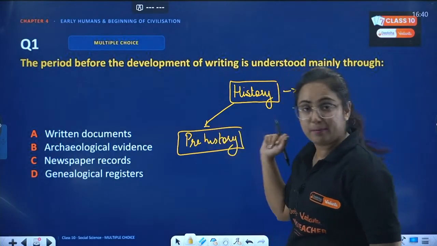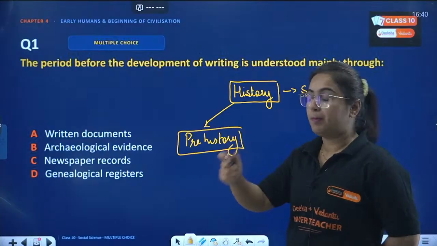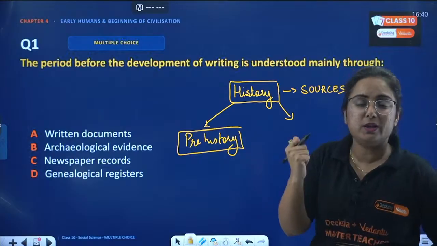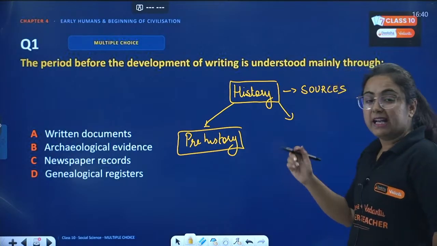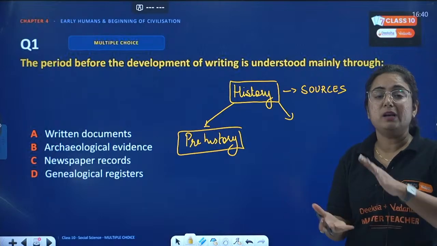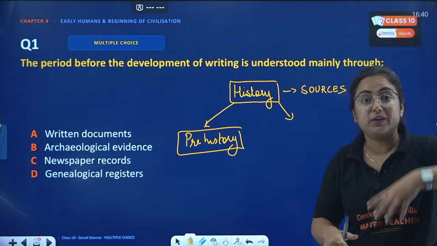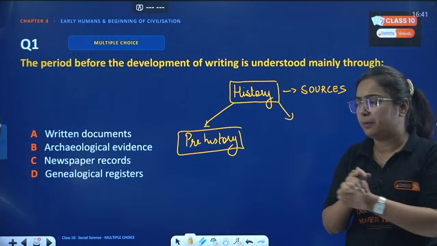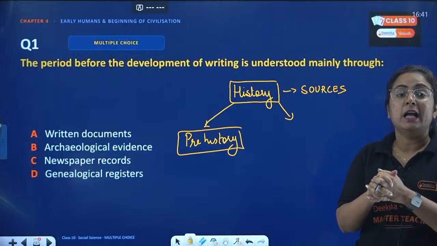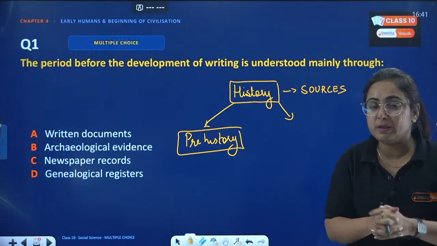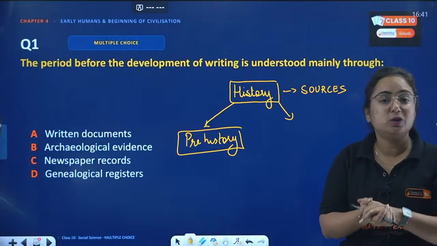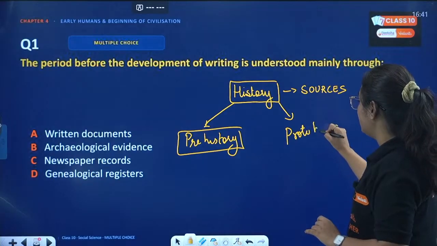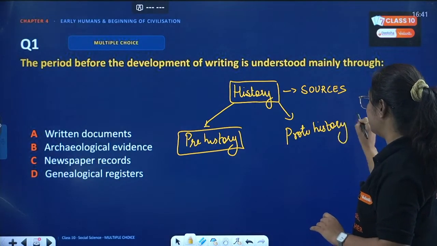Okay, getting my point? Now came one more time when people knew writing, but we are not able to decipher it. The strange thing is being found by humans during the time of Indus Valley Civilization. We got certain pictographic scripts written over there, but the irony is archaeologists or historians are not able to decipher it. That is particularly known as proto-history.